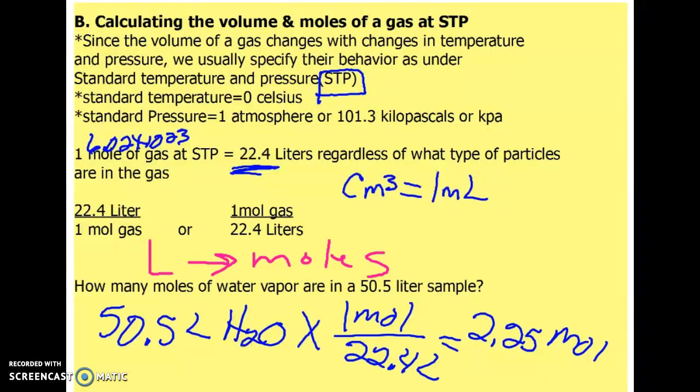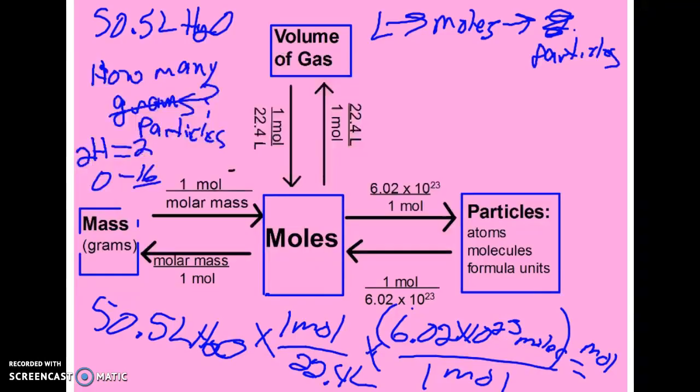So I'm starting with 50.5 liters in my sample, and I want to know how many moles that is. So I simply set up using that conversion factor. I put moles on the top, 22.4 liters on the bottom. If I calculate this out, 2.25 moles. Does this seem reasonable? Well, I have 50 on top, a little less than half of 50 on the bottom, so it seems like 2 point something. That seems like a really logical answer, so I think we're good.